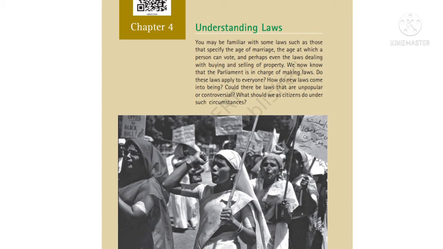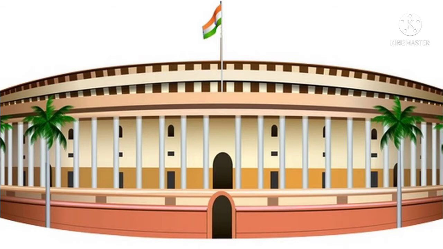Today we are going to study the new chapter, Understanding Laws. Tell me, students, who makes laws for the entire country? Indian Parliament. Indian Parliament makes laws for the entire country. In Indian democracy, the Parliament is in charge of making laws. Parliament includes the Lok Sabha, the Rajya Sabha and the President.